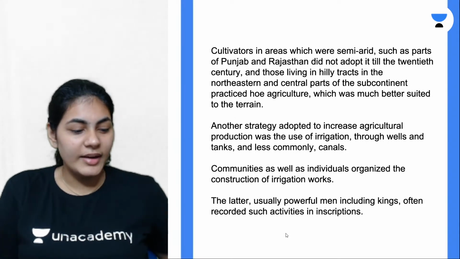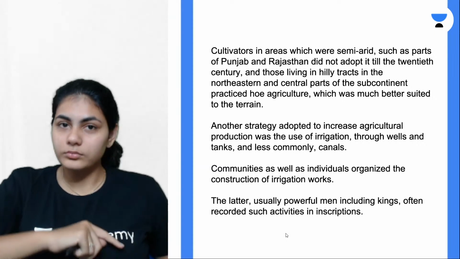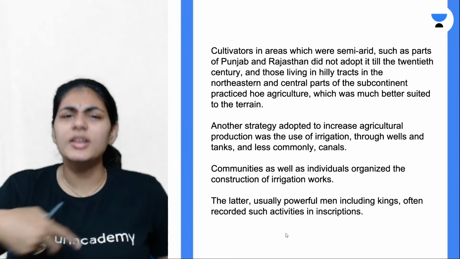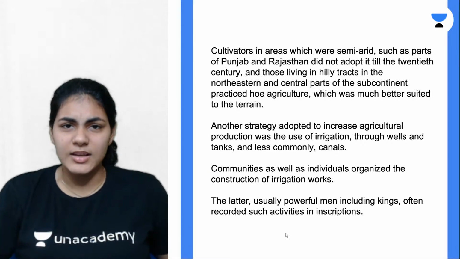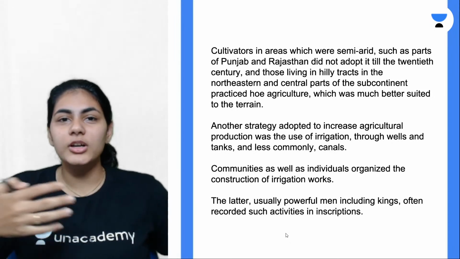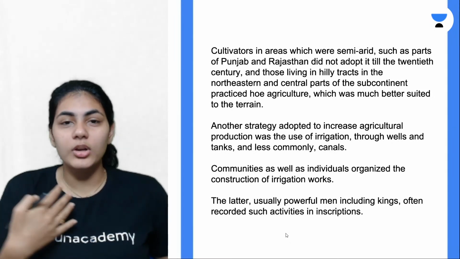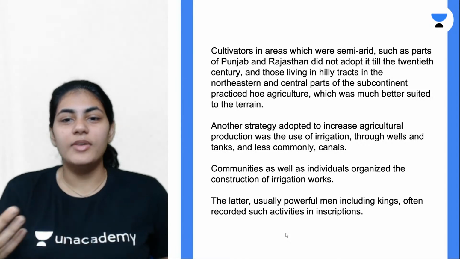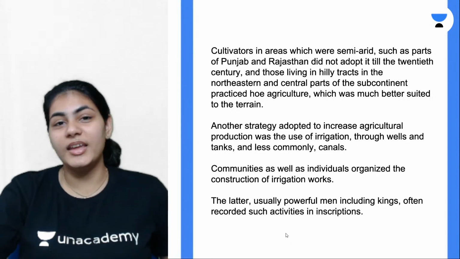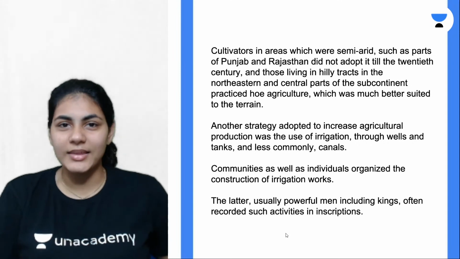So he made it a point to note it down on some of the inscriptions, basically saying good about himself. Like, I am the powerful ruler, I'm a very benevolent ruler, I take care of the people, that is why I've installed all of these irrigation works, something like that.